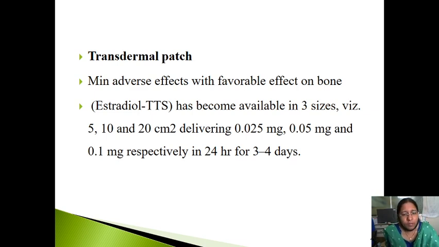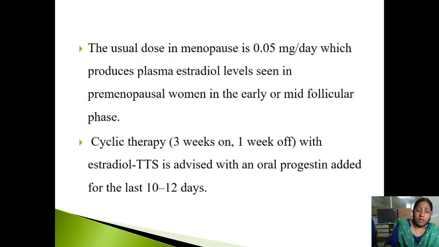Now, what is it doing? It will increase the compliance of the patient, because you are giving one patch for 3 to 4 days, and it will keep releasing its drug. Then the usual dose in menopause is 0.05 milligram per day, which produces plasma estradiol levels seen in the premenopausal early or mid follicular phase. Now, how do you need to give this? You should not give it continuously, remember.